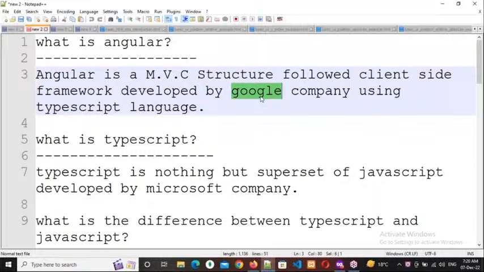Right. So now I am going to explain about this MVC structure and how Angular works depending upon the REST API. All those things I want to discuss with you. I am going to explain this MVC structure in Paint. What is MVC structure?